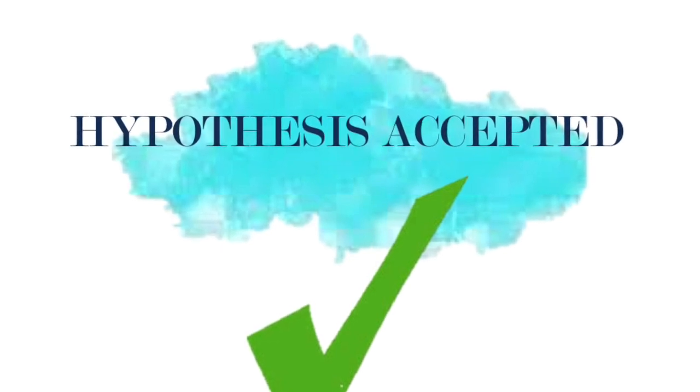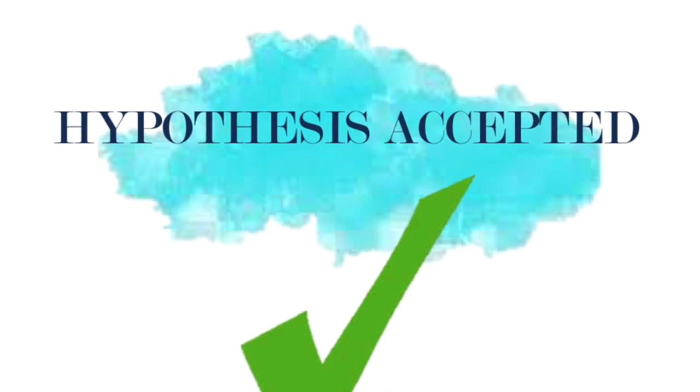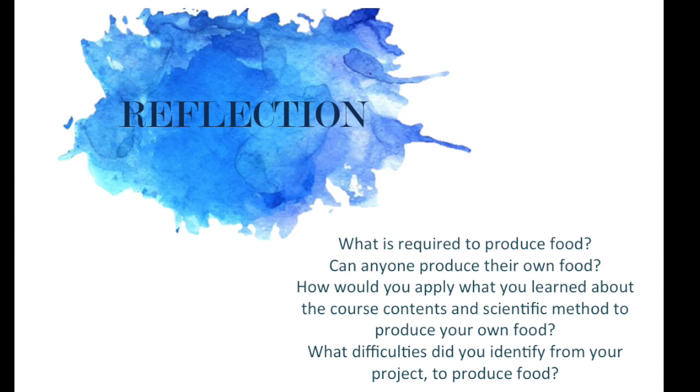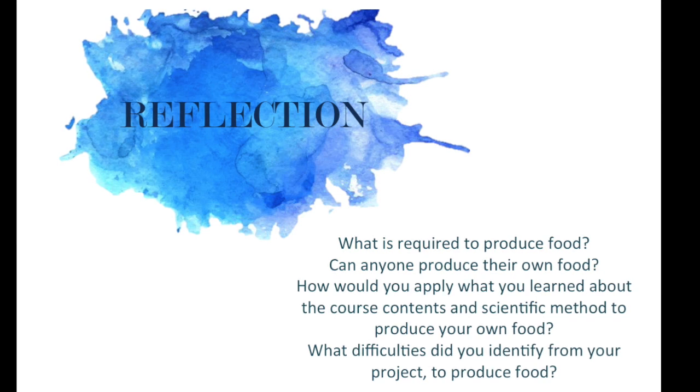As expected, the one with soda didn't grow. The sparkling water plant grew a few centimeters, and the one with water grew as expected. What we learned in this course is that most animals and plants need water to produce food. They also need nutrients and food, but the most important element they need is water.